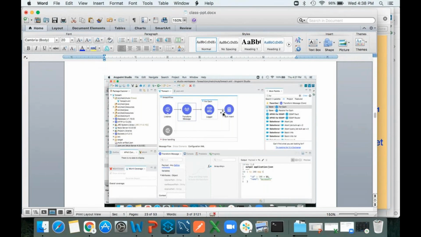Real time also we are going to do the same process. There is no change.